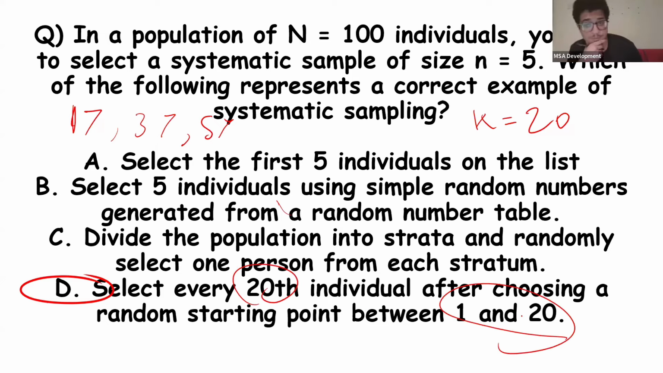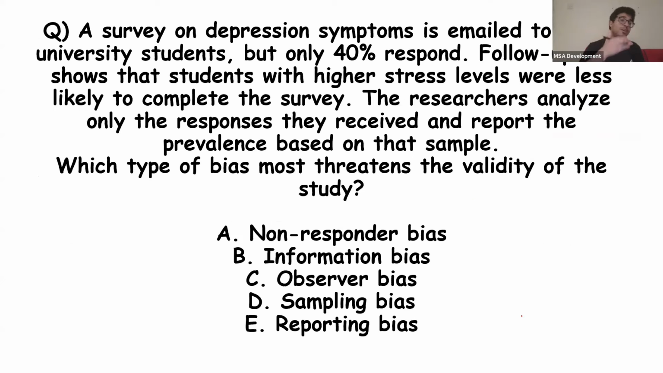That's systematic sampling. A survey on depression symptoms is emailed to university students, but only 40% of people respond. Follow-up data shows that students with higher stress levels were less likely to complete the survey, and researchers analyze only the responses they received and report the prevalence based on that sample. Which type of bias most threatens the validity of the study? Non-responder, informative, observer, sampling. The answer is non-responder.